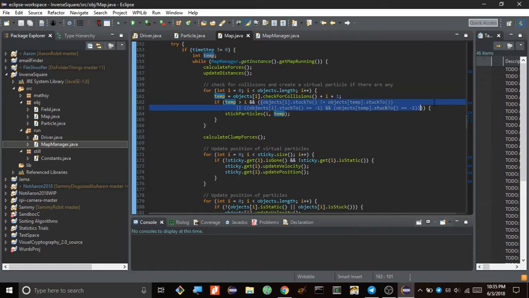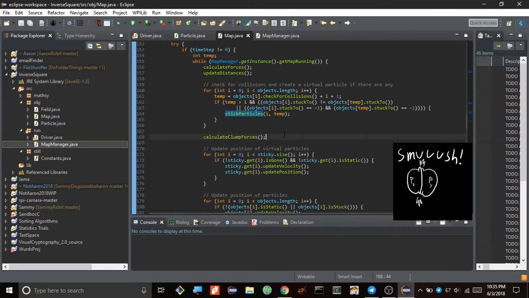The way my simulation handles collisions is that it sticks the two particles together and then pretends they have glue coating them, and now they're stuck together forever. For now, just to be clear, I'll call it a clump. So two or more particles that have collided together is just called a clump. And it just checks that the particle it's getting stuck to is not already part of the clump. And if it's not, then it'll call this method stick particles, and it'll stick them together.